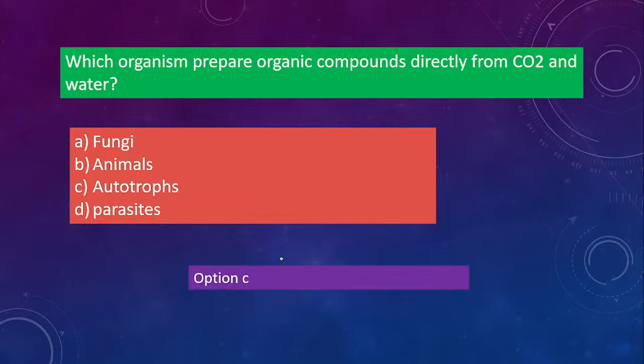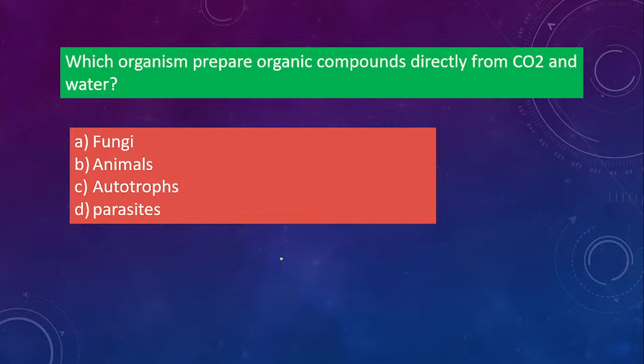What will be the correct answer? You want me to explain the question? Okay. Which organisms out of these four? The options given are fungi, animals, autotrophs, parasites. The one that makes organic compounds from carbon dioxide and water. So what will be the correct option here?